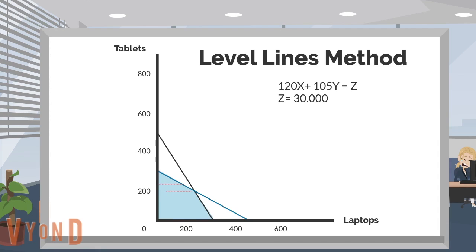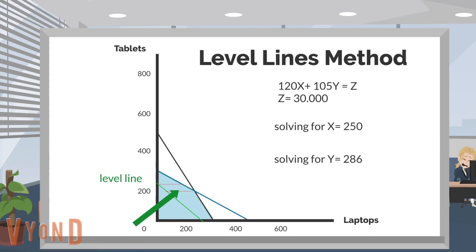To plot the actual objective function, he now solves the function for x and y to find the axis intersections. The x-axis intersection is at 250 and the y-axis intersection is at 286. Maurice is now able to plot a function which is called the level line. He remembers that regardless of the profit z he chooses, the line will be parallel to this one.